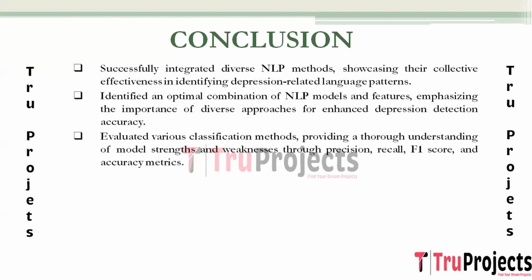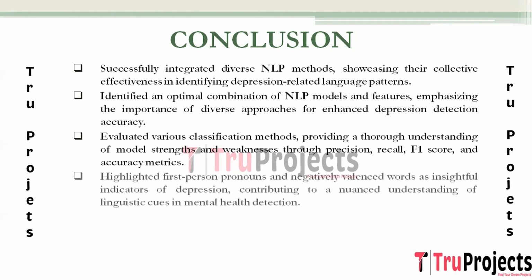The evaluation of various classification methods employing metrics such as precision, recall, F-score, and accuracy provided a comprehensive understanding of the strengths and weaknesses of each model, contributing valuable insights for future research and applications. The analysis of language use, particularly the emphasis on first-person pronouns and negatively valenced words, yielded significant insights into potential indicators of depression, offering a nuanced understanding of linguistic cues in mental health detection.